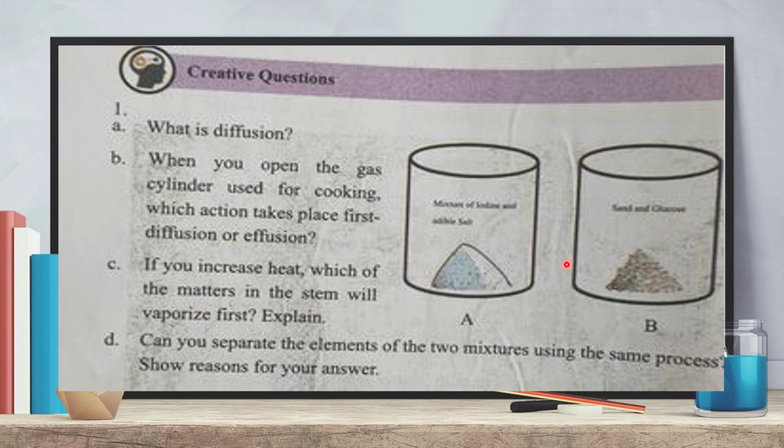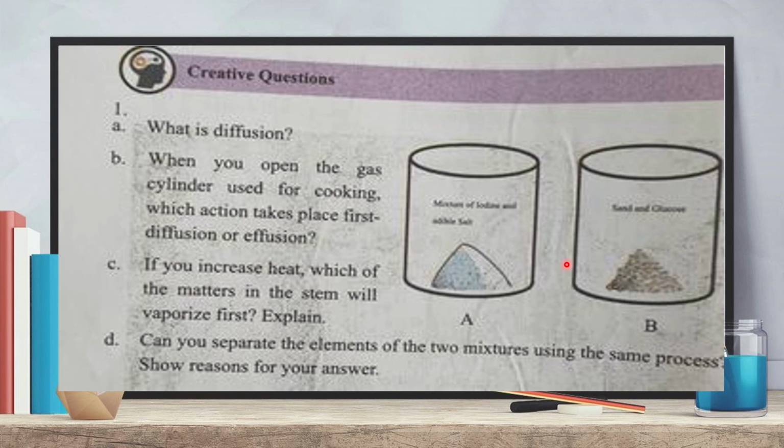Look, all these are solid matter, and here only iodine sublimes. Iodine is a volatile matter. So when heat is applied, iodine will be vaporized first,